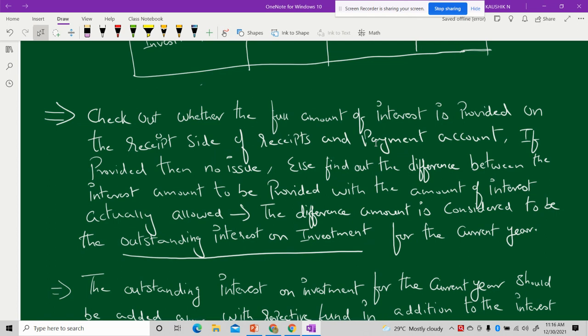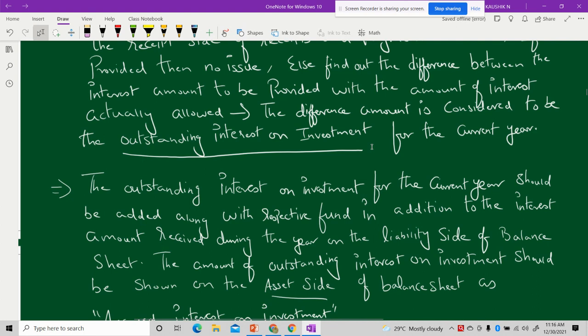If it is provided, then no issues. Else, you have to find the difference between the interest amount which has to be provided and the amount of interest that is actually allowed. The difference amount you get will be considered as outstanding interest on investments for the current year.